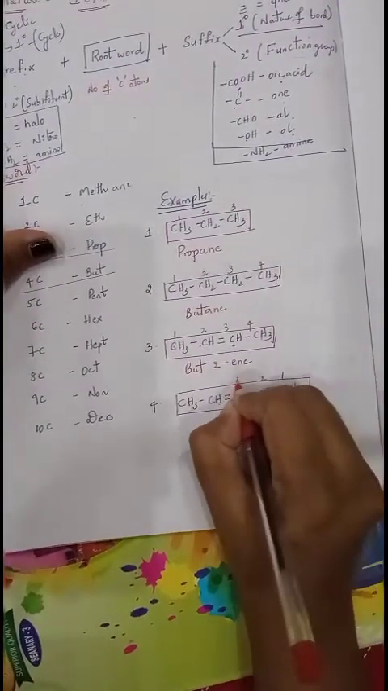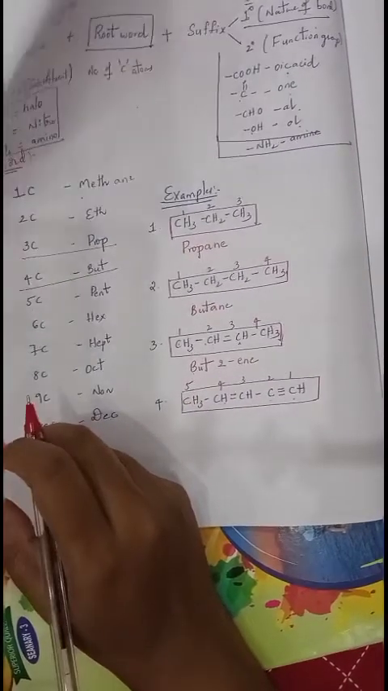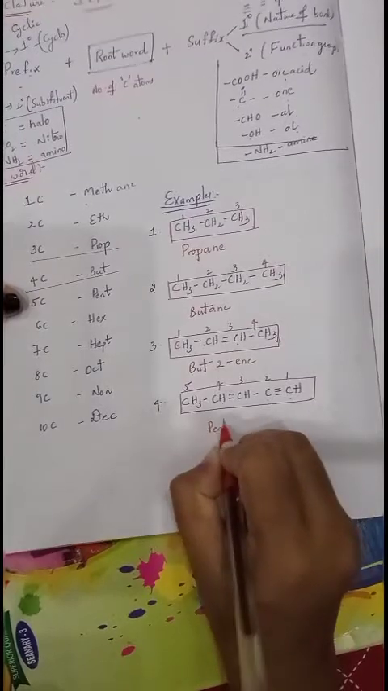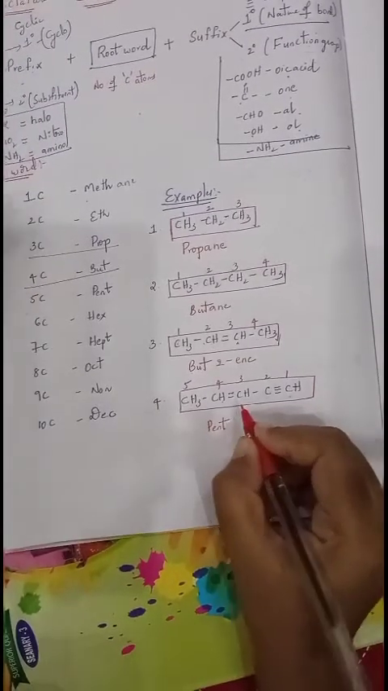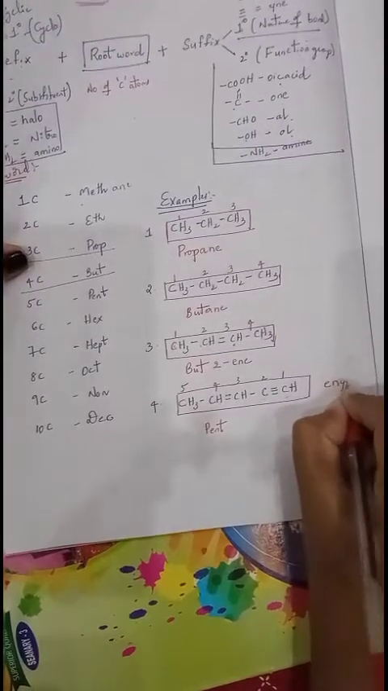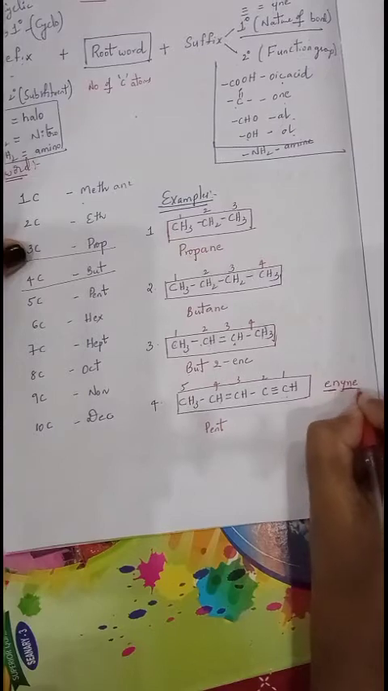First, second, third, fourth, fifth. Okay, so with 5 carbon atoms, what is the word root? Pent. Right? Pent. And double bonds. If double and triple both are there, then you want to write ene, ine as suffix. First you want to mention ene, then you want to mention ine.